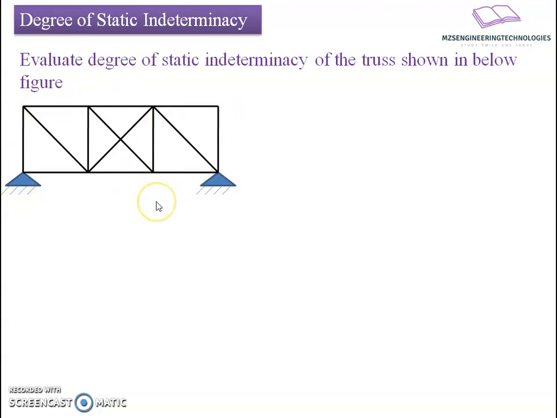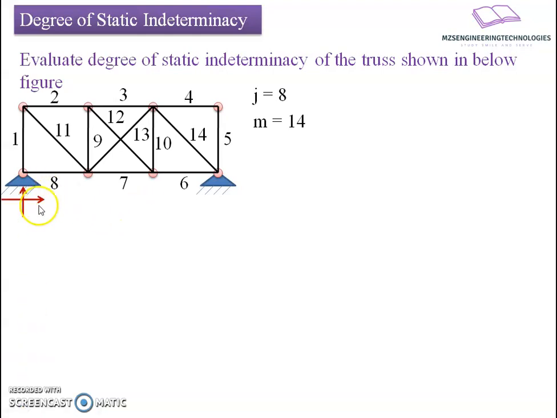For that, let's start with the count of joints first. The number of joints equals 8. Then the count of members. The number of members equals 14, and then the number of unknown forces. Since the ends are hinge supports, they will lead to the development of two reactive forces due to restriction along the translation displacements. So end A will have two unknown reactive forces, and the other end will have two reactive forces. In all, total reactive forces are 4.